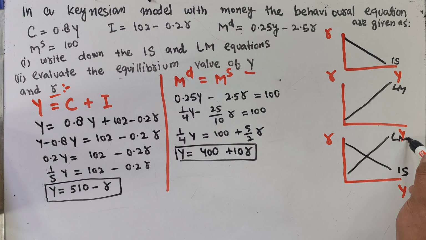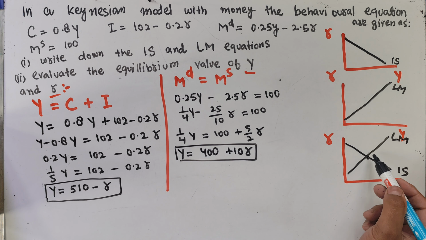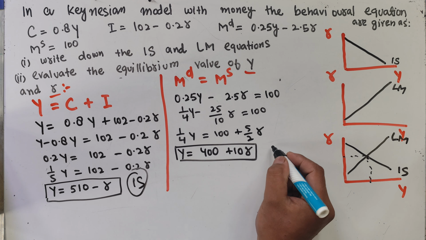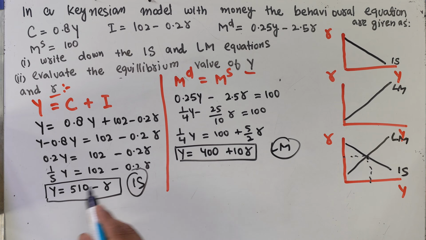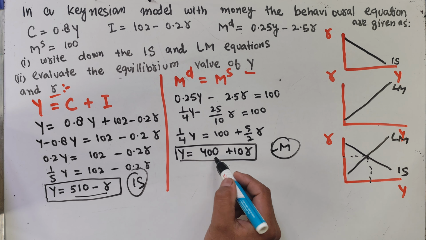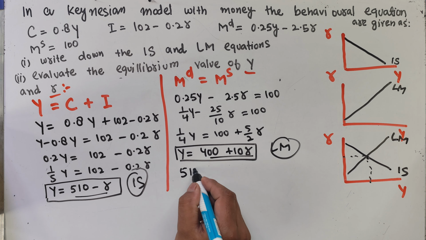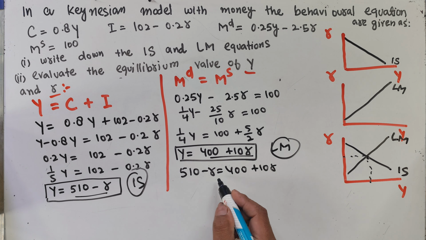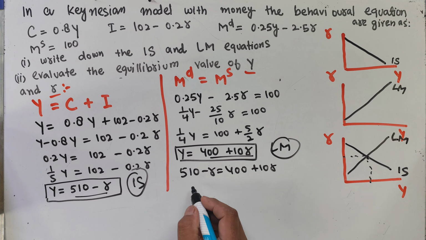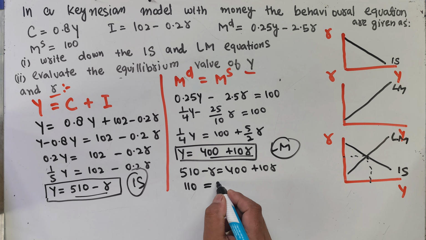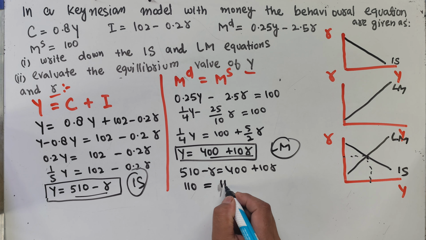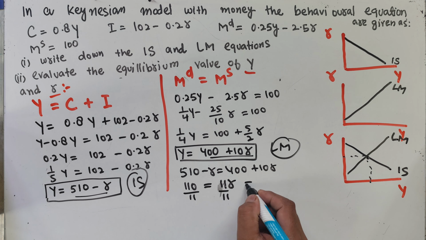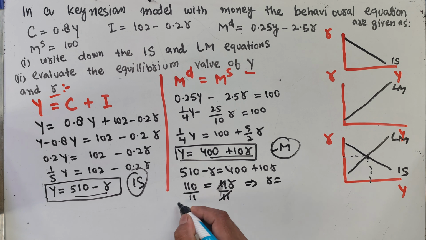When we combine them at simultaneous equilibrium, the IS curve should intersect the LM curve. Since this is our IS equation and this is our LM equation, let us solve them. Here we have the same LHS, so we can equate the RHS. That implies 510 minus r is equal to 400 plus 10r. Transpose this r here, 510 minus 400 is 110, which is equal to 11r. Dividing both sides by 11, we get r is equal to 10.